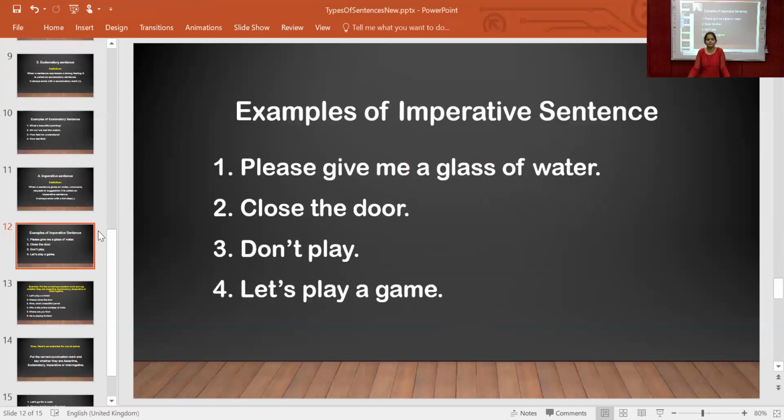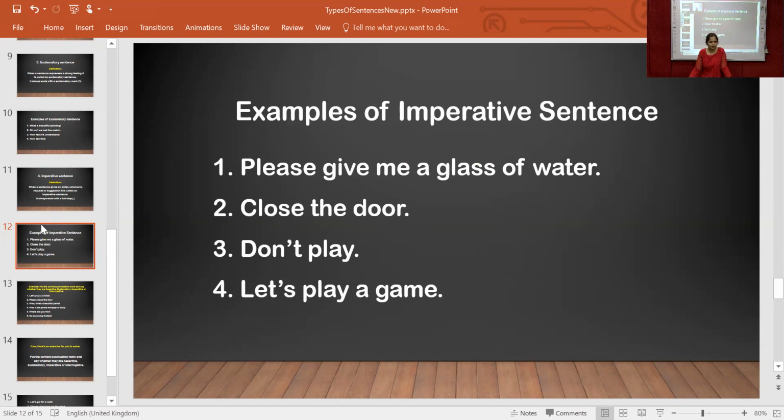The first example of an imperative sentence: Please give me a glass of water. This sentence ends with a full stop. But can you focus on how the sentence is? Please give me a glass of water. It is a request. The second sentence, close the door. It is like an order. The third sentence, don't play. When our father is shouting in our family, now everything is over. Don't play now. Do your studies. It's like giving an order.